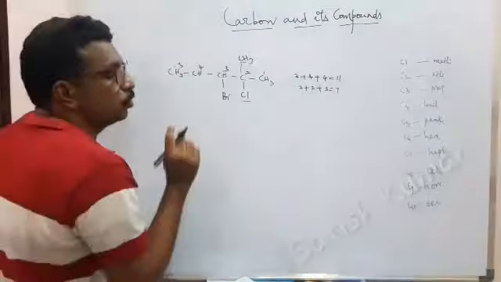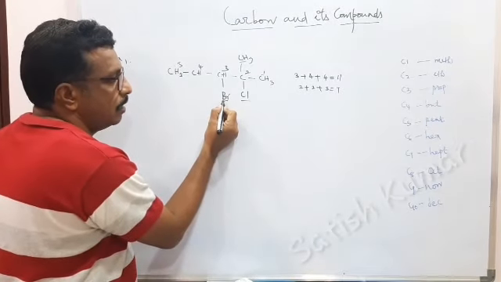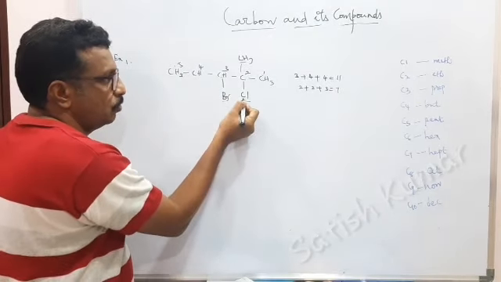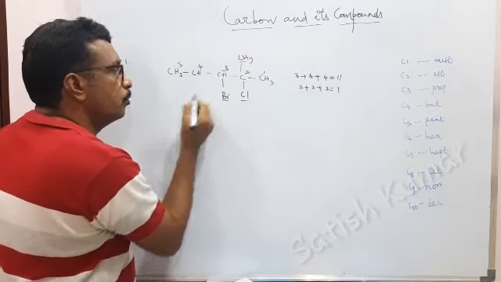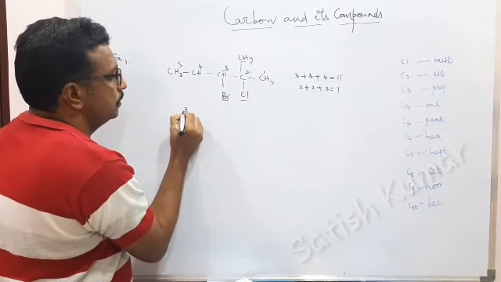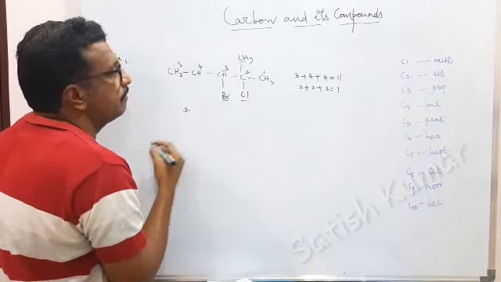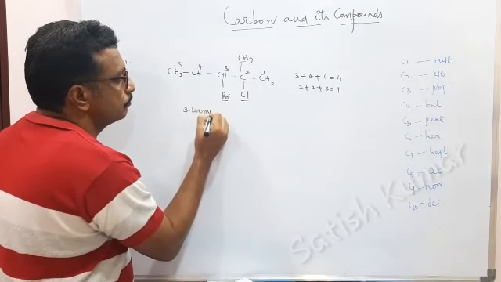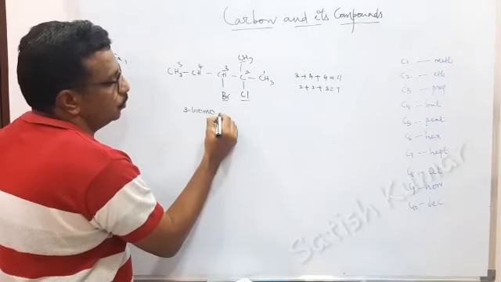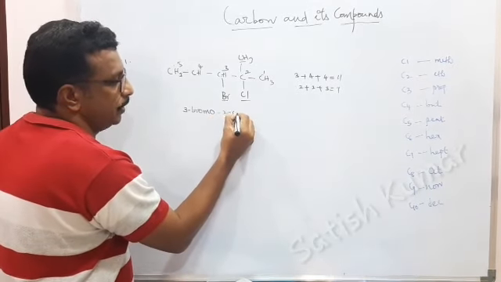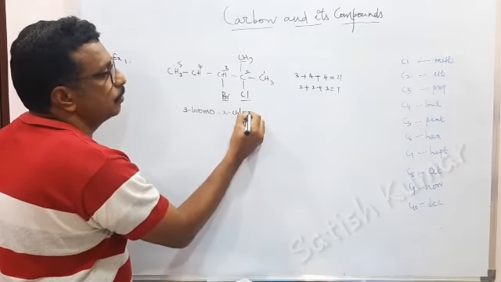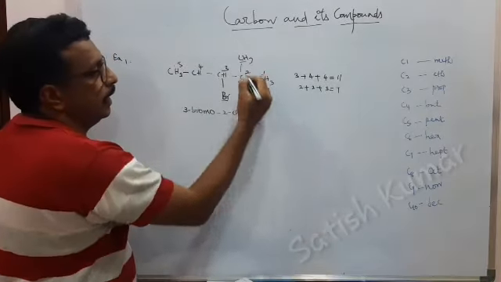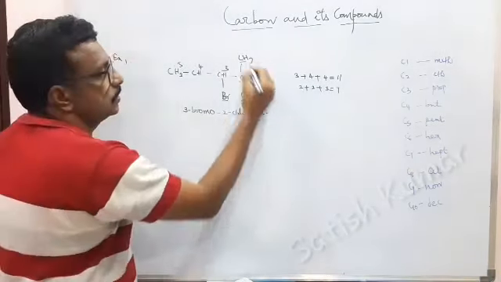I have to start with bromo because in alphabetical order B comes first, then chlorine, and then methyl. So I write 3-bromo, separated with a hyphen, next 2-chloro, and again 2-methyl.